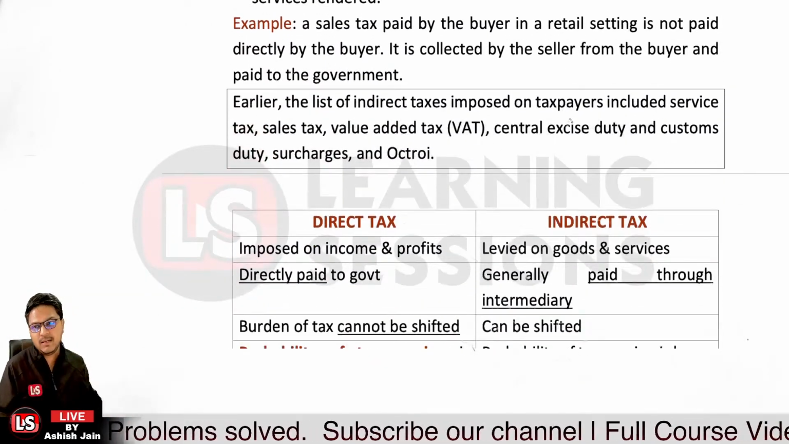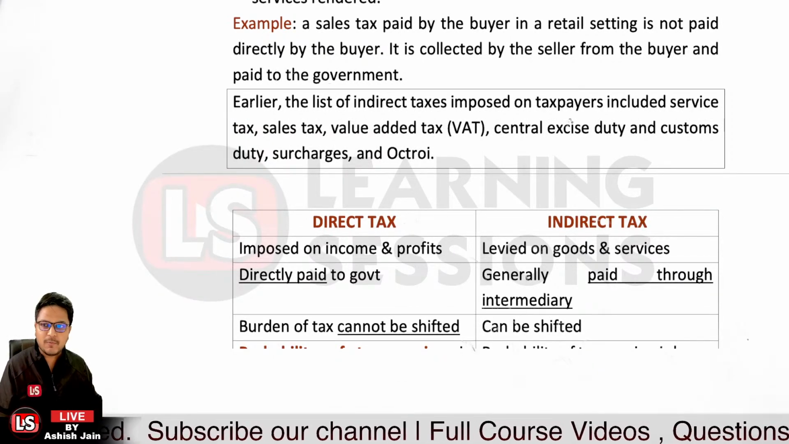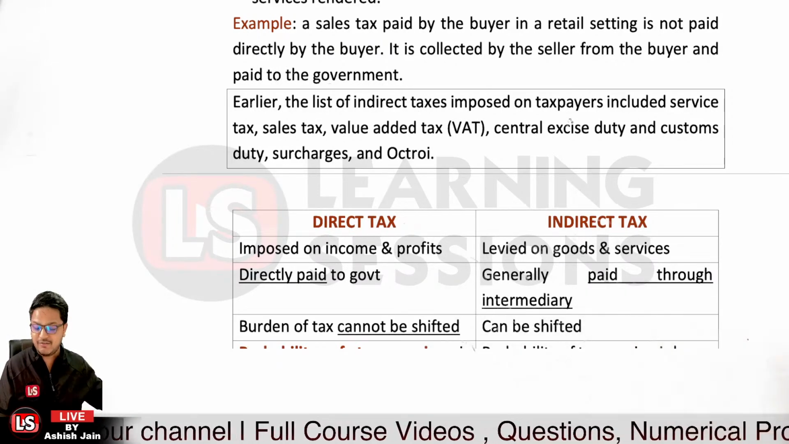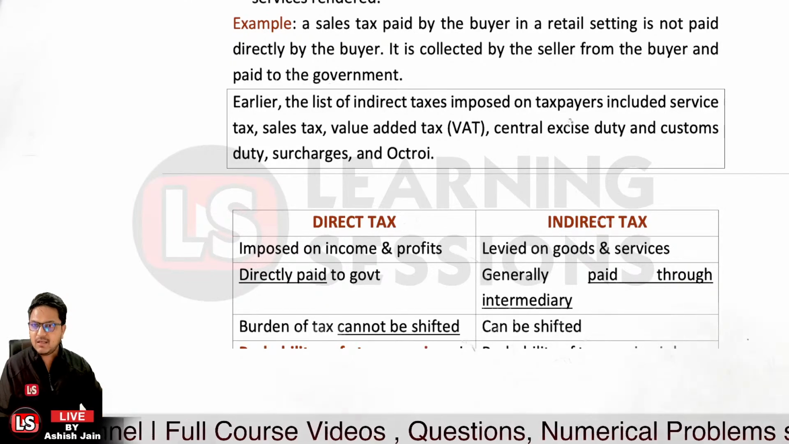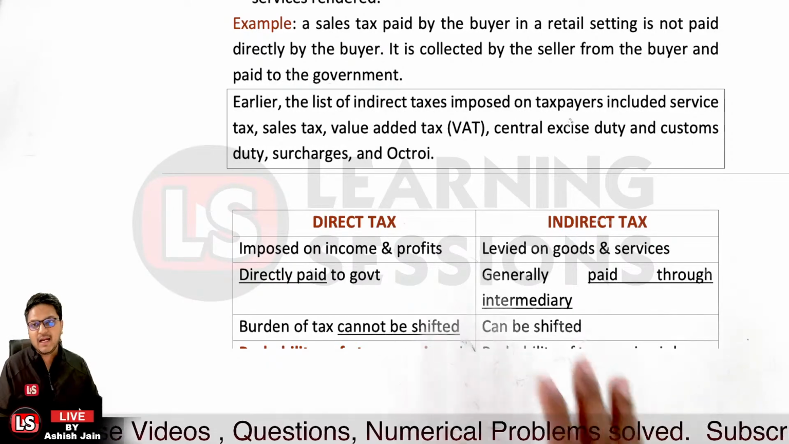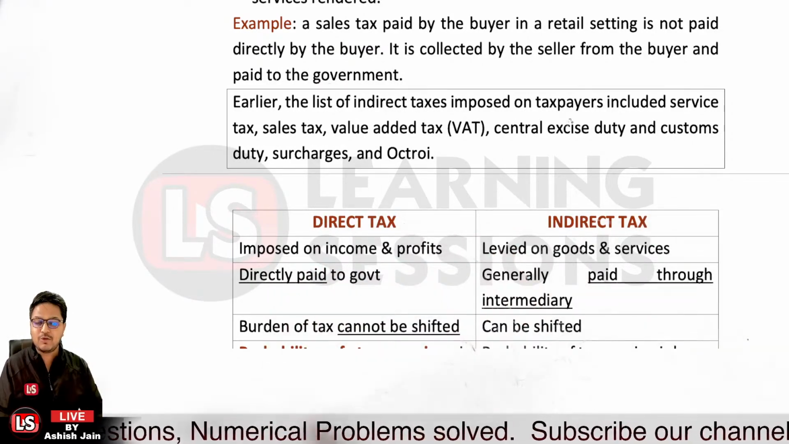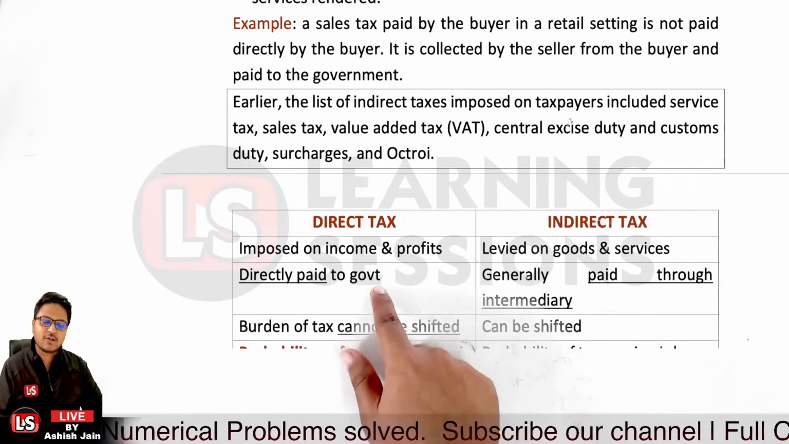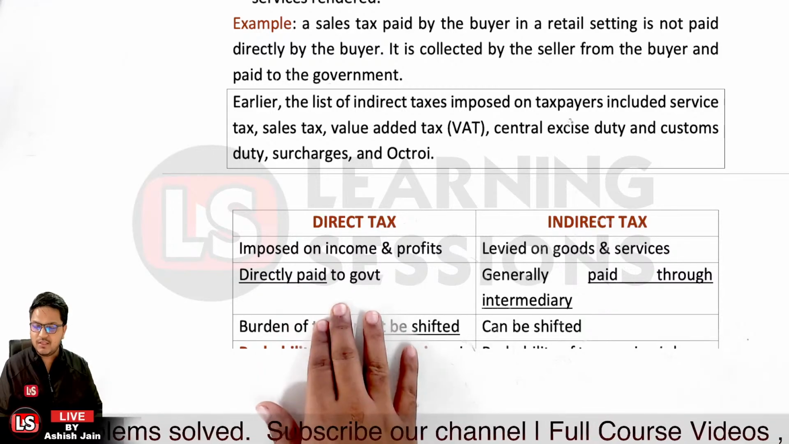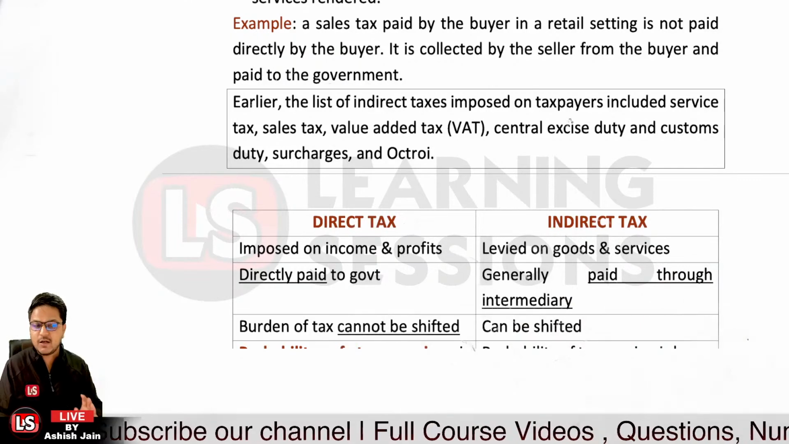Now direct tax is imposed on what? It is imposed on the income, on the profits. And if we talk about the indirect taxes, they are levied on goods and services. So whatever goods and services are being rendered and sold, the taxes are levied upon that. In case of direct taxes, the tax is directly paid to the government. When you are earning the income, you directly pay the tax to the government. So that's the direct tax. Income tax is a direct tax, and GST is an indirect tax. You can understand it in a better manner.